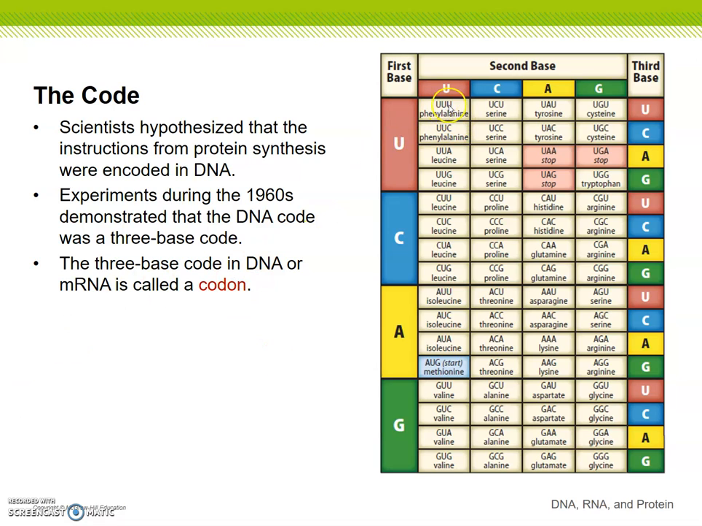So these little 1, 2, 3, 1, 2, 3, these little three-base sets are called codons. And each codon codes for what we call an amino acid. And those amino acids eventually lead to proteins. We'll get into that in a second.